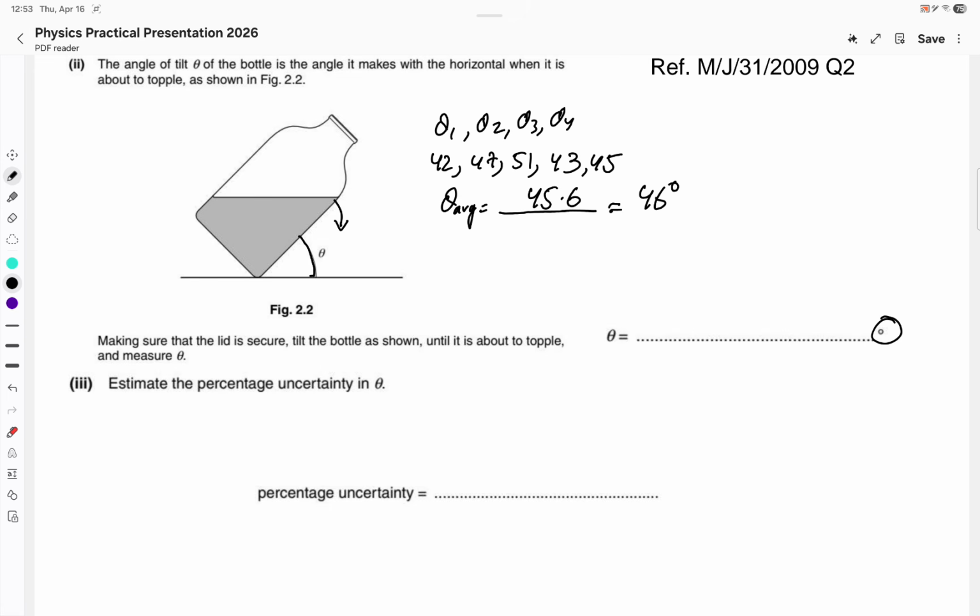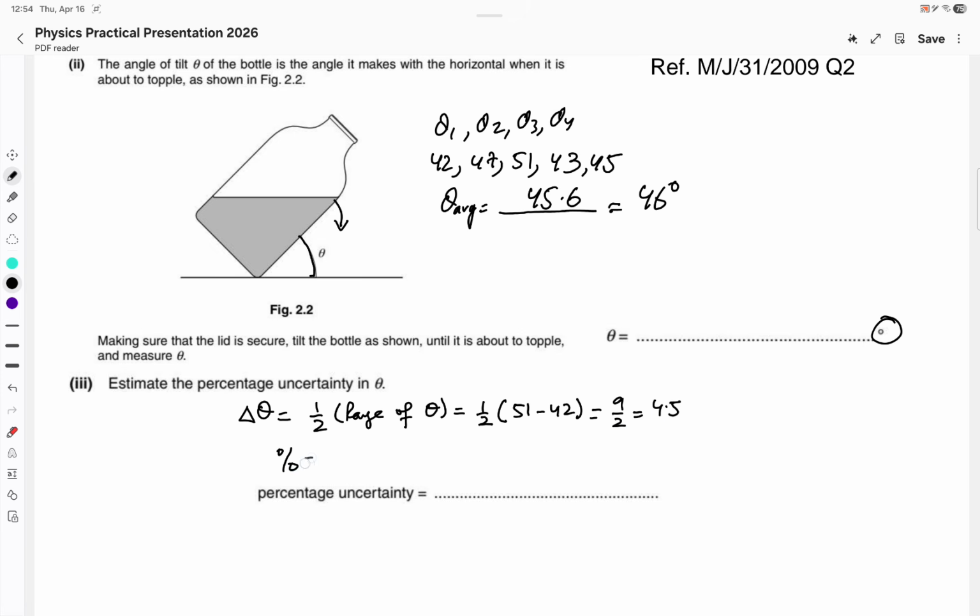Now, how to write the percentage uncertainty? Now, delta theta. First of all, I will write the absolute uncertainty. It's called half range of theta. So the half range is my highest angle recorded, 51, minus the lowest angle recorded, 42. So 51 minus 42 is 9, divided by 2, which is 4.5.